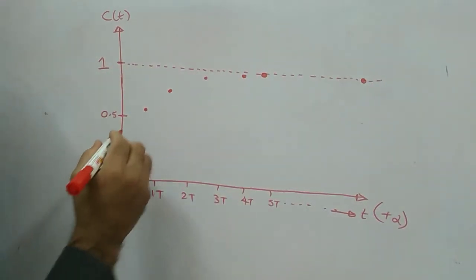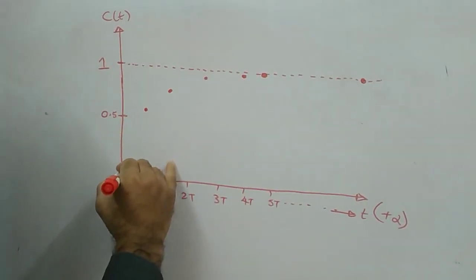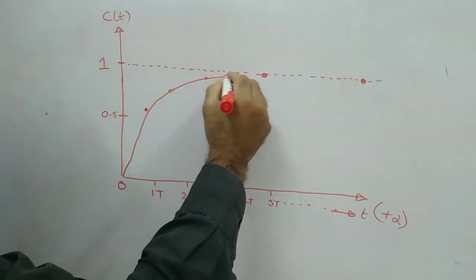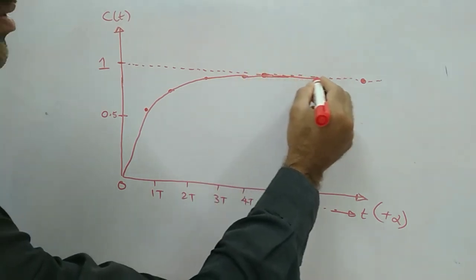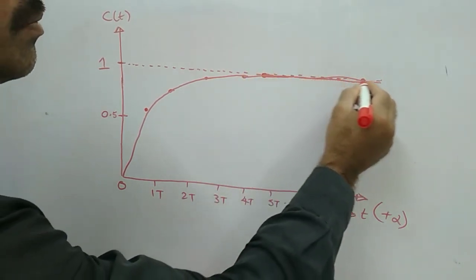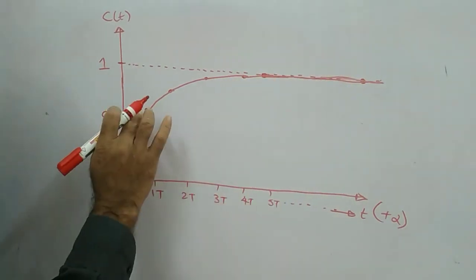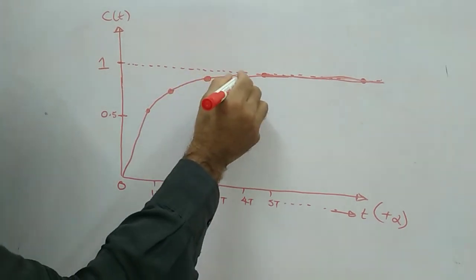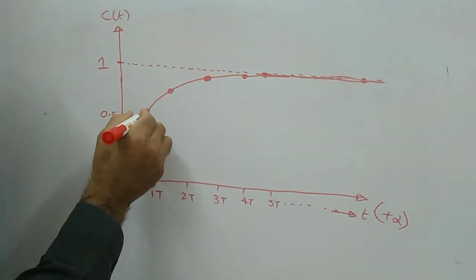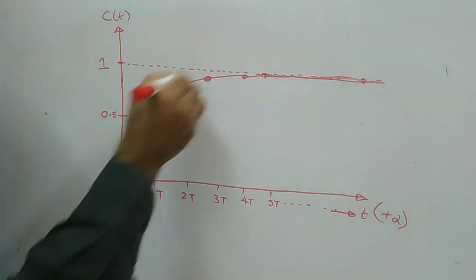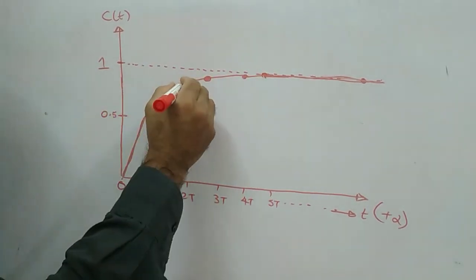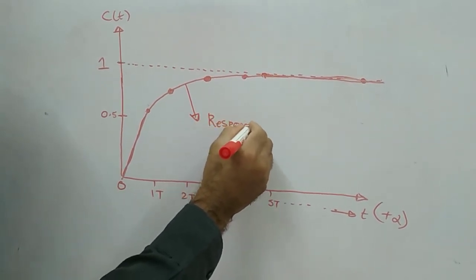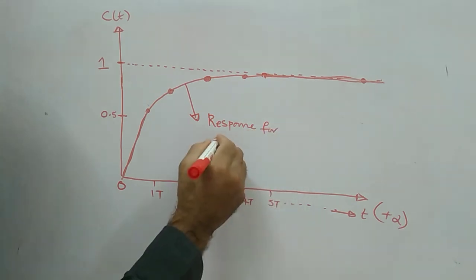If you add all these points, you will get like this. Just try to combine all these points and draw one line here, it will come like this. Okay, let us say join on these points itself. These are the different values. So the graph will be like this. This is your response, the time response for step input signal.